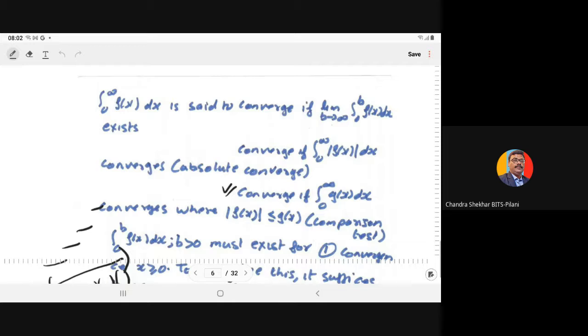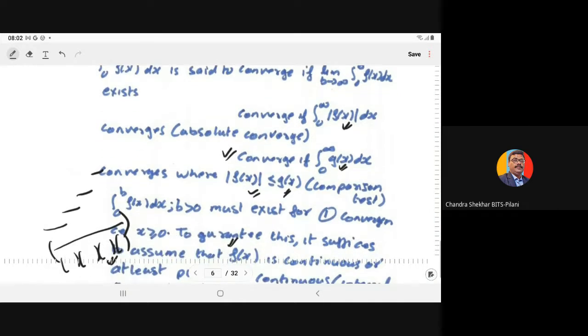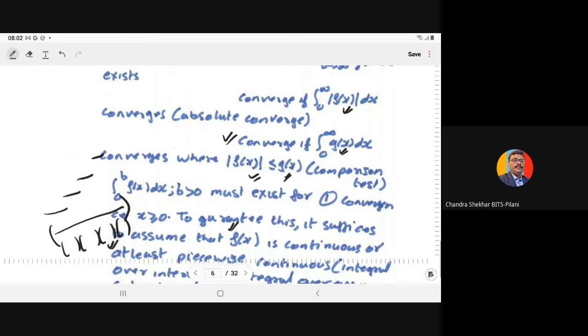And this integral exists if there is another function g(x) such that mod of f(x) is less than or equal to g(x), and the integral of g(x) exists; then the above integral also exists.